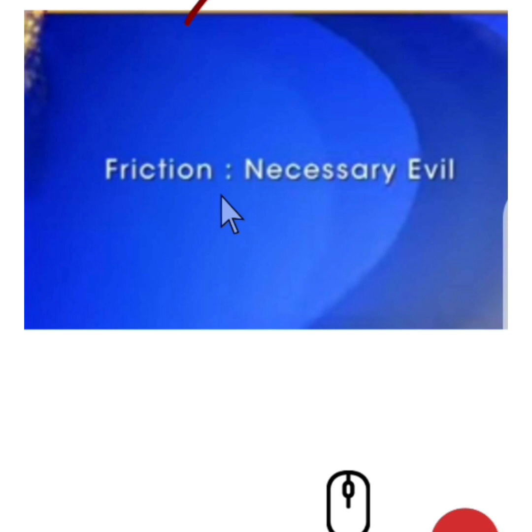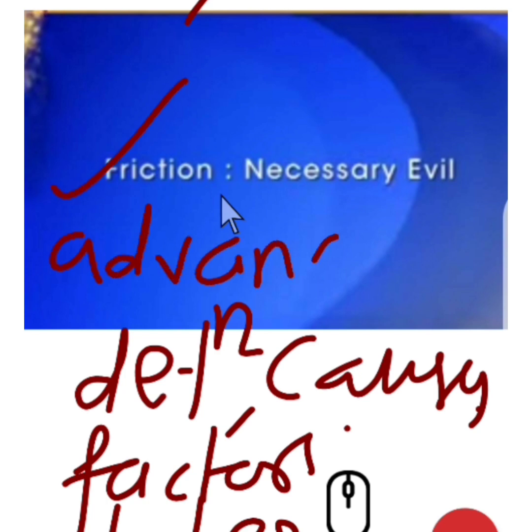So, as our chapter number 12, Friction, is going on, and today is day 3 to continue it. In previous classes, we have studied the definition of friction, its causes, factors that affect friction, and types. Now, today's topic is friction's advantages and disadvantages. So, the topic name is given here, beta.